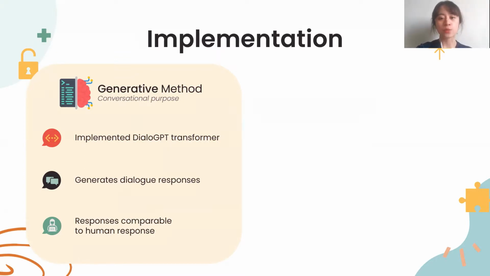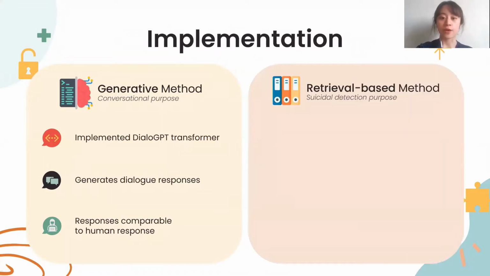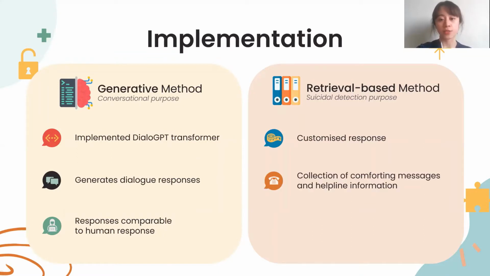However, it is unable to produce suitable responses to suicidal messages. Thus, we have a customized retrieval-based component for our use case. We've compiled a collection of comforting messages from various suicidal prevention websites, together with a list of local helplines which users can reach out to for immediate help. For every user input, the message is checked for suicidal intent using our model built earlier, and if identified, the chatbot will respond with appropriate messages.